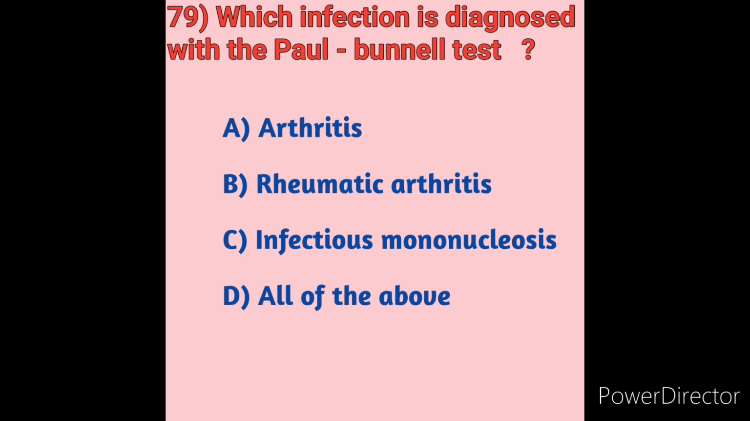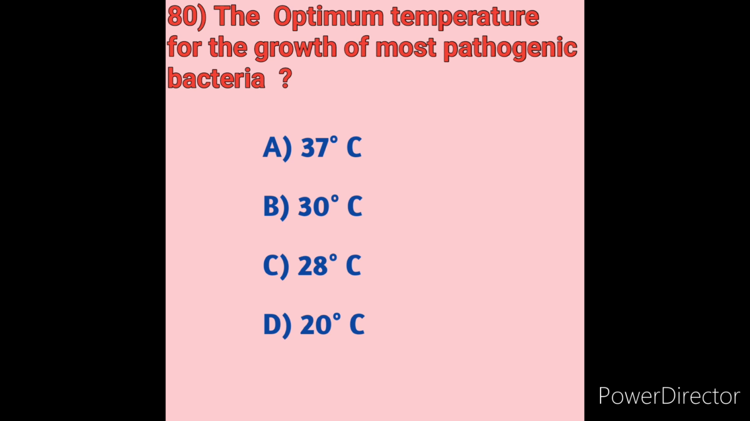Symptoms can take between 4 to 6 weeks to appear and usually do not last beyond 4 months. Till 4 months the symptoms will not disappear. So the infection diagnosed with the Paul-Bunnell test is option C, infectious mononucleosis, the correct answer. Next we will move on to question number 80. The 80th question is the last question in today's class.